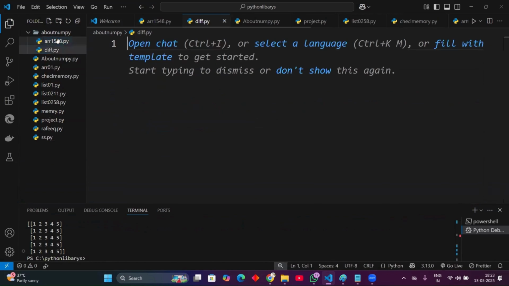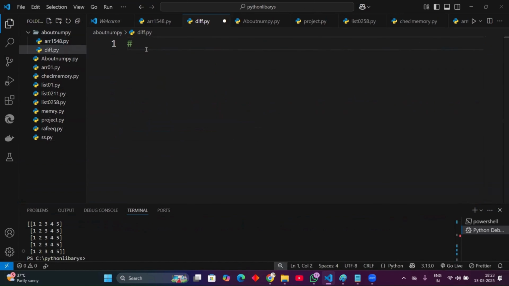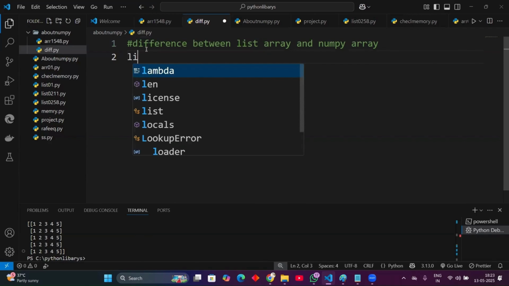Difference.py. What is the difference between a list array and a numpy array? Now let us take a requirement. Let us assume I have a requirement of 1 crore data. I want to make the sum of the 1 crore data of 2 lists. Okay, let's take list 1.